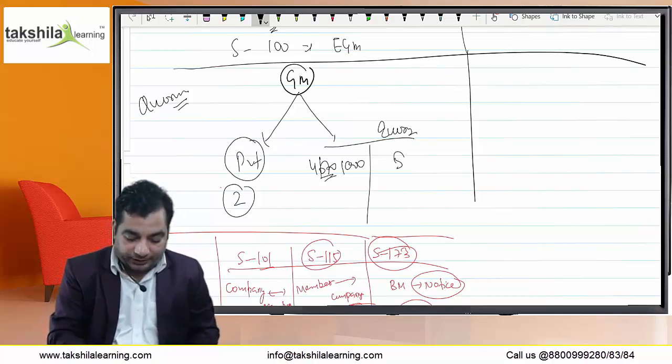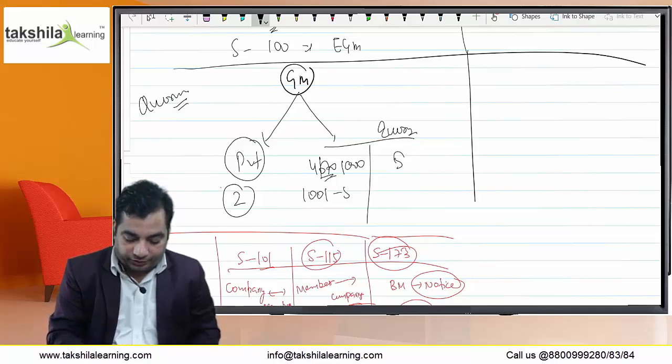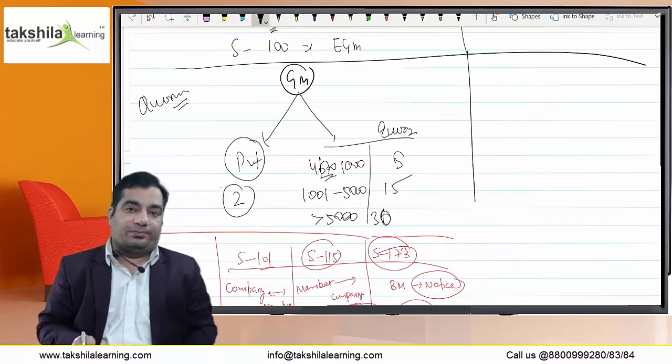If members are from 1001 to 5000, the quorum required is 15. If members are more than 5000, the quorum required is 30. Articles may provide for a higher quorum.